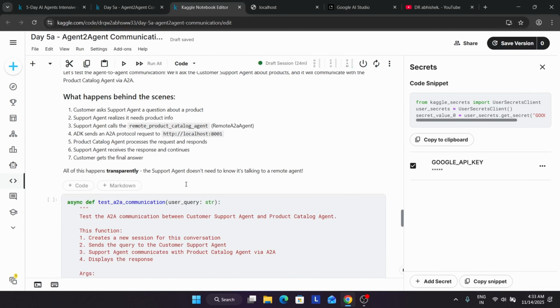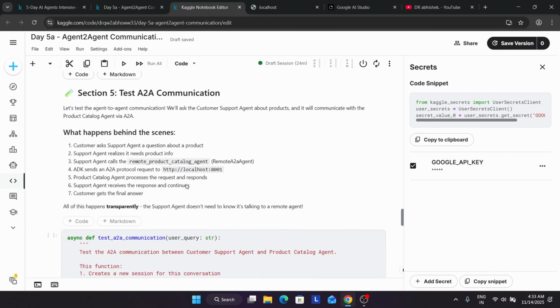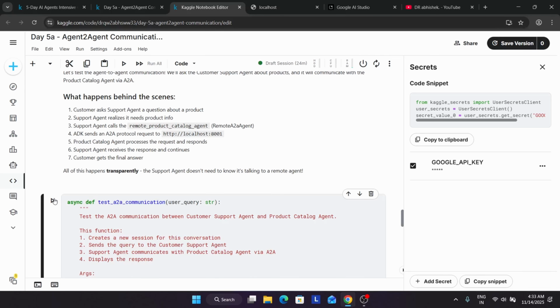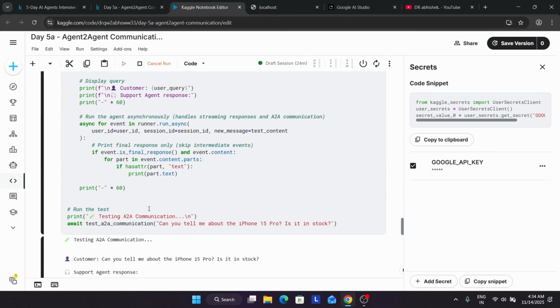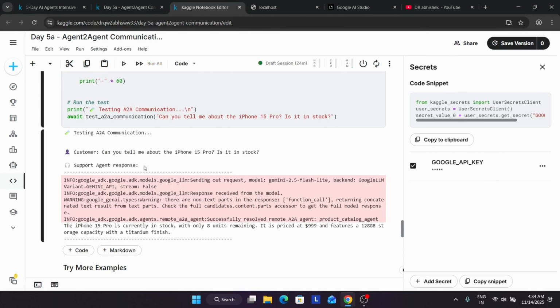Now we'll be testing the agent. So here you need to just run it. You can see it is testing where the customer is asking, "Can you tell me about iPhone 15 Pro, whether it's in stock or not?" The support agent says, "Please wait for 2 minutes, we are checking it." Now the customer support says that iPhone 15 Pro is currently in stock with only 8 units. Sometimes you see on Amazon also that a limited number of units, 5 units, 2 units, are remaining.